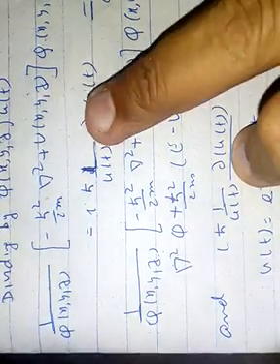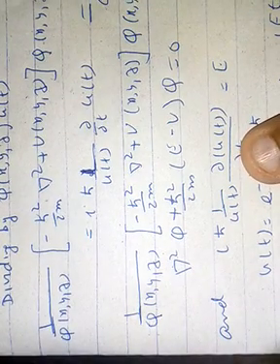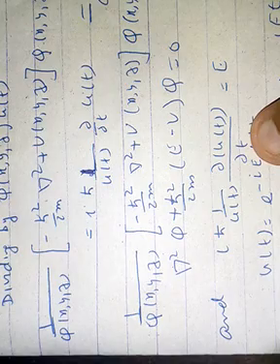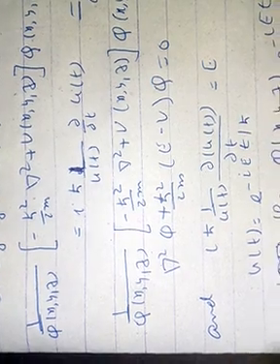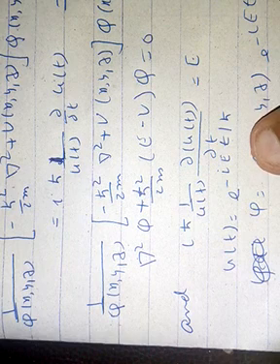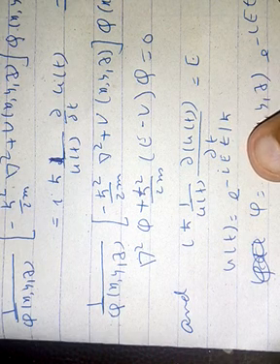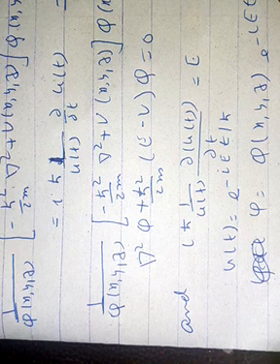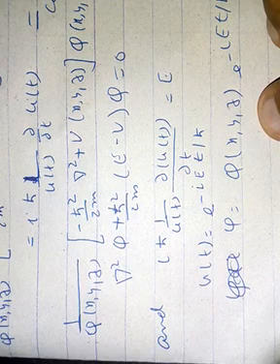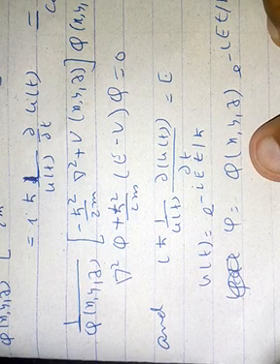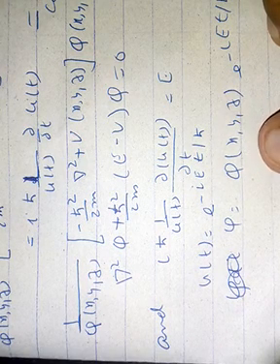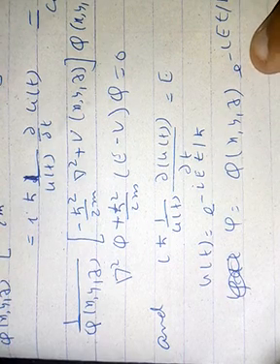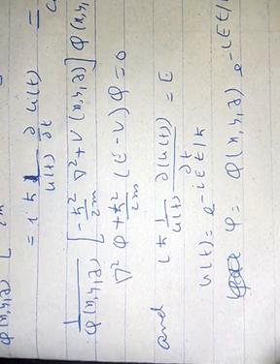And also this is equal to E, so I can say that iħ (1/u(t)) ∂u/∂t is equal to E, or solving this equation we can say that solution of u(t) will be equal to e raised to power minus iEt upon ħ. So the solution psi is equal to phi(x,y,z) into e raised to power minus iEt upon ħ.